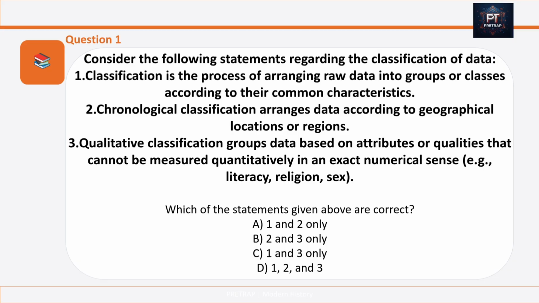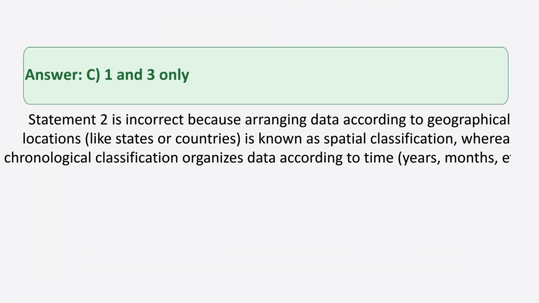And the answer is option C. 1 and 3 are correct. Statement 2 is incorrect because arranging data according to geographical locations is known as spatial classification, whereas chronological classification organizes data according to time.